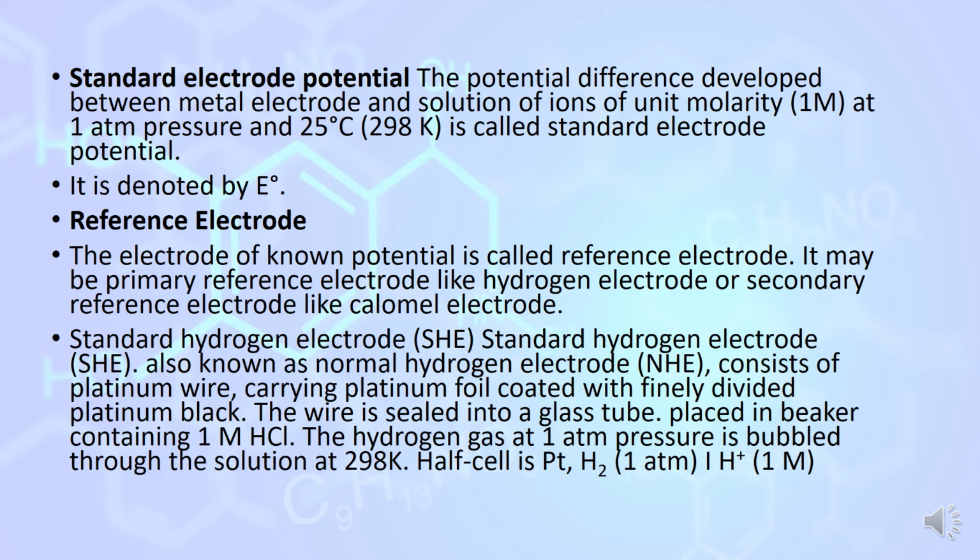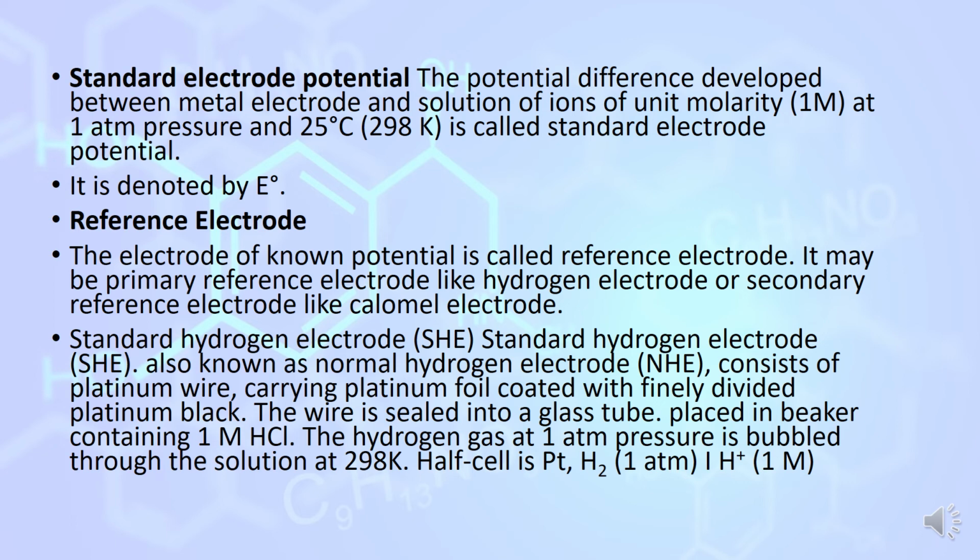We need a reference electrode to measure either the oxidation or reduction potential of an electrode. The reference electrode we use is only the SHE, standard hydrogen electrode, also known as the normal hydrogen electrode. It consists of platinum wire carrying platinum foil coated with finely divided platinum black.